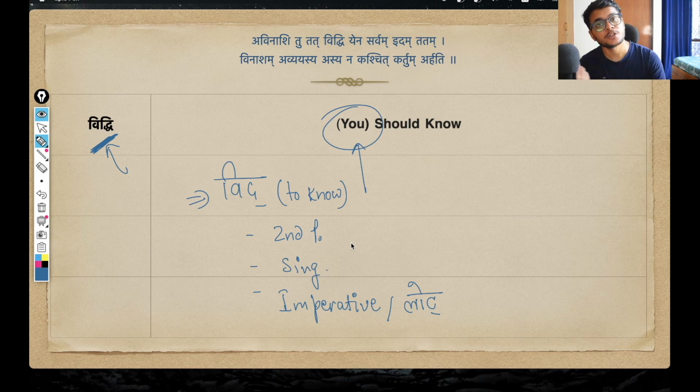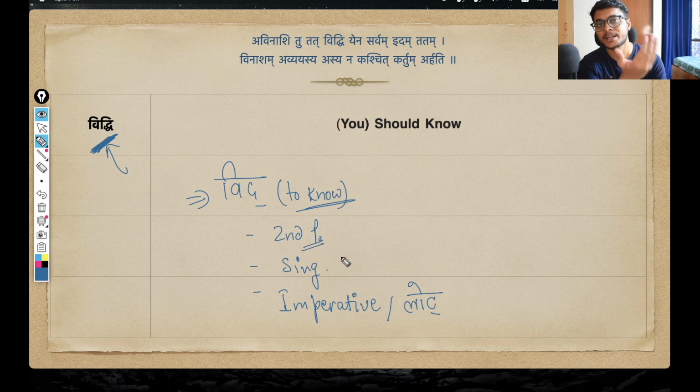And in the previous shloka only, we saw this same dhatu. But in the previous shloka, that meant to be, because we saw na asato vidyate. So that vidyate was coming from the vid dhatu that means to be. But this vidhi is coming from the vid dhatu that means to know. So both of these dhatu have the same spelling vid, but the meaning is different. They are essentially two different verb roots.